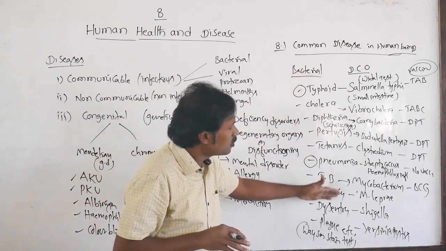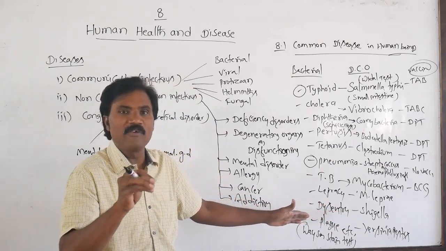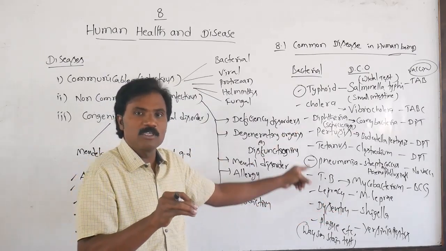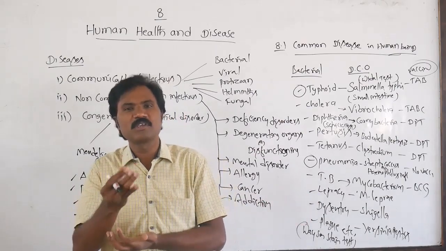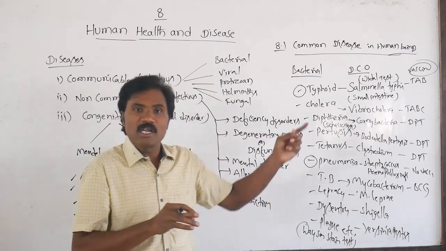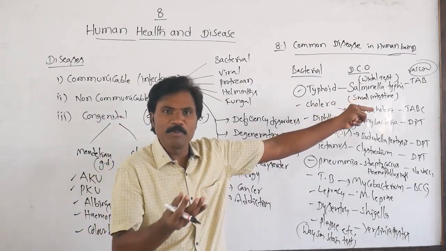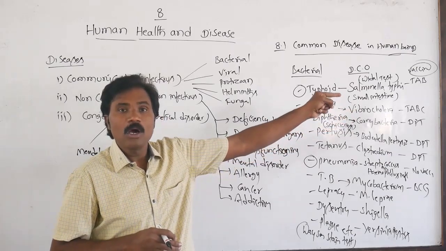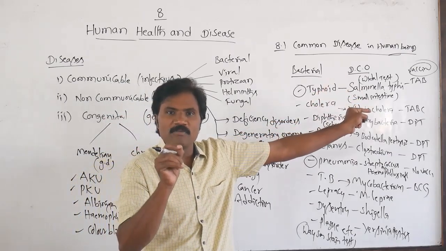The remaining ones you must also listen to and observe, then only can they be easily identified. Which one causes intestinal perforation, which may cause death also? Typhoid, if it is present continuously for a long period, automatically causes perforation of the intestine.